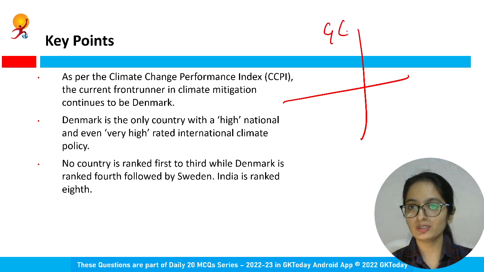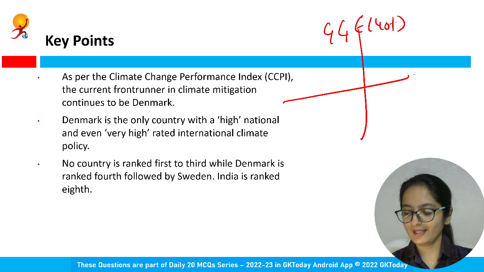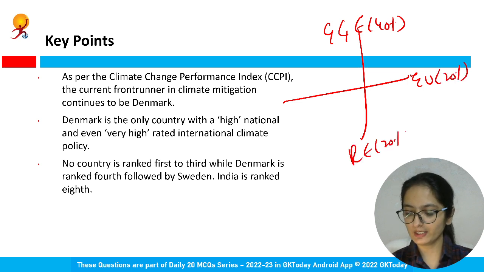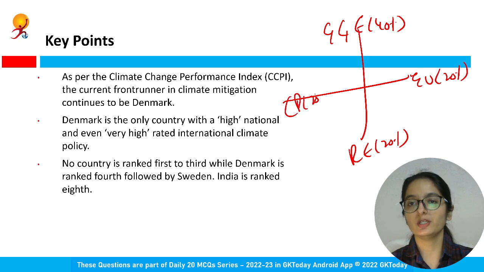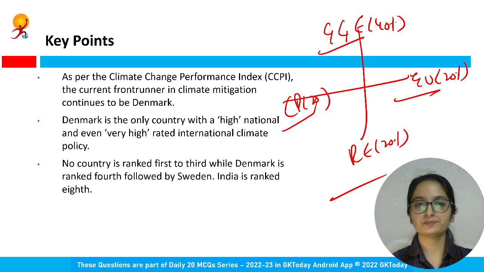Greenhouse gas emissions, 40% of the overall score. Then energy use, 20%. Then renewable energy with 20%, and climate policy 20%. But do you remember these 4? At least remember the names.